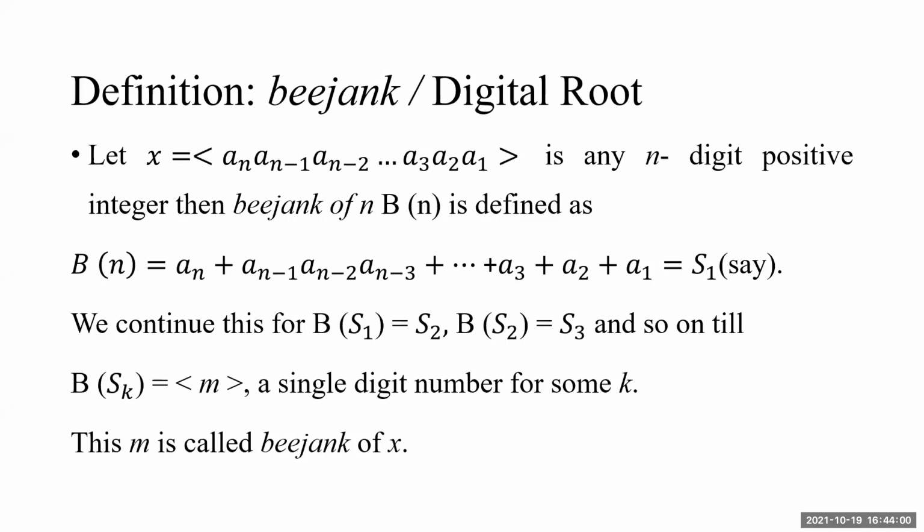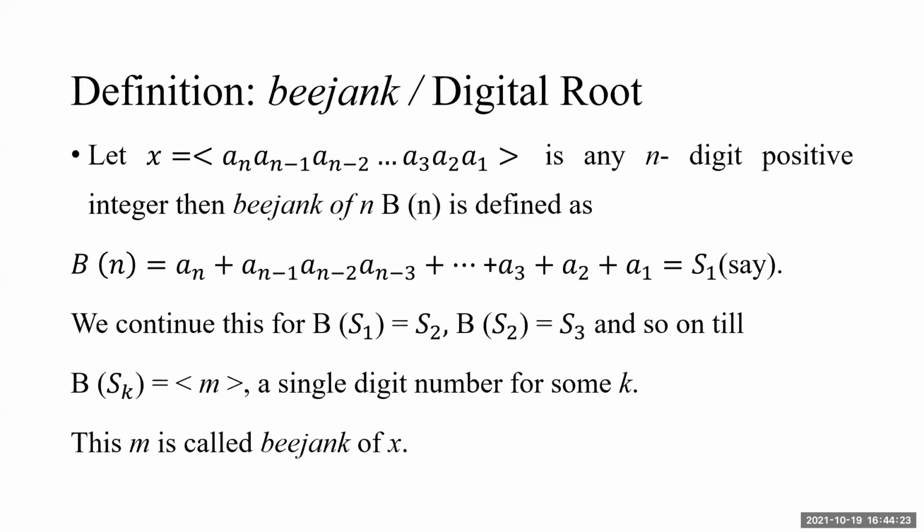So what is suggested is that this process is to be repeated. For S1, we repeat the same process, add the digits of S1. For S2, we repeat the same process to get S3. And we continue this till, for some value of k, the sum of digits of Sk turns out to be a single digit number M, say.